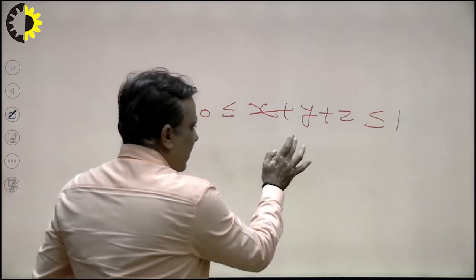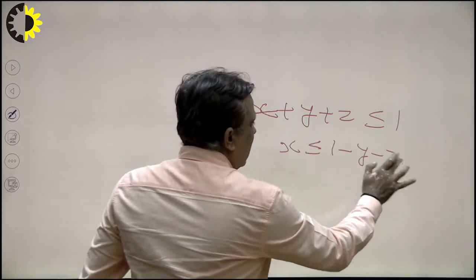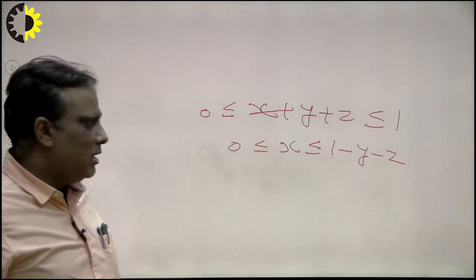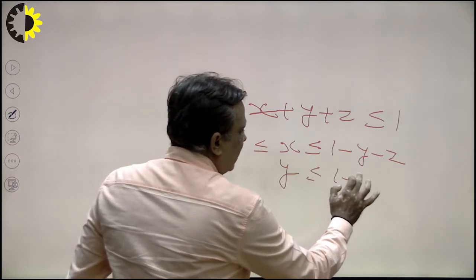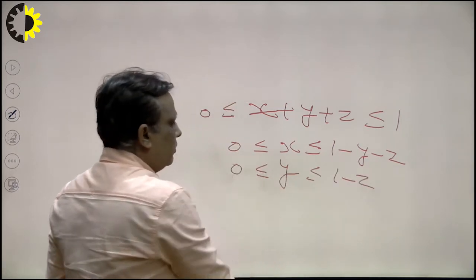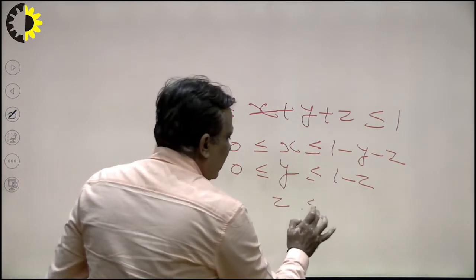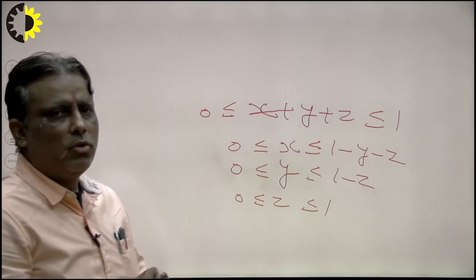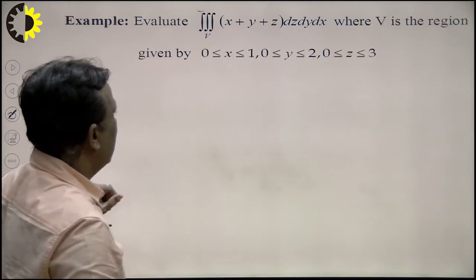The limit will be x greater than or equal to 0 and less than or equal to 1 minus y minus z. Now suppose he wants to calculate y, so what will be the limit of y? The limit of y is 1 minus z, and the limit will be 0 to this. Suppose he wants to calculate now z, so the limit is 0 to 1. In this way we can find the value of these terms, and the limit of each and every stage.